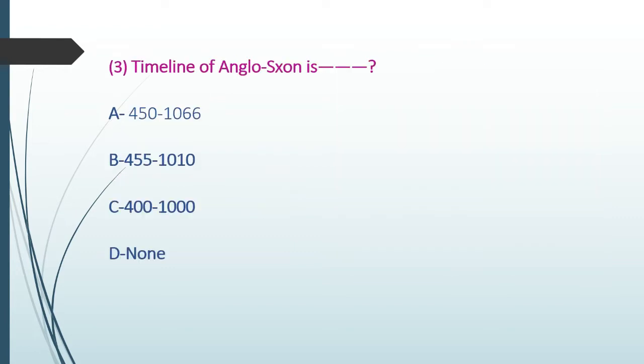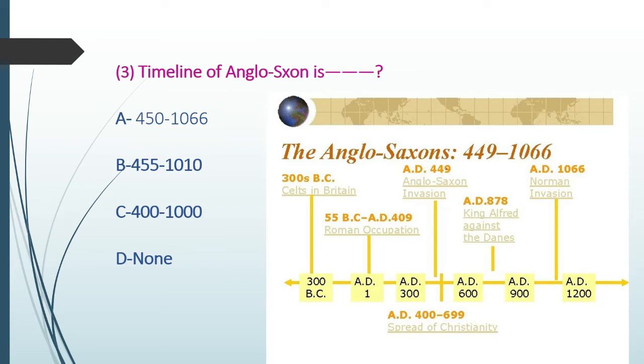Next, the timeline of Anglo-Saxon is: 450, 1066, 445, 110, 402, or 1000. The correct answer is 450 to 1066. Here we have the Anglo-Saxon invasion and the Norman Conquest. The period between them is called the Anglo-Saxon period.